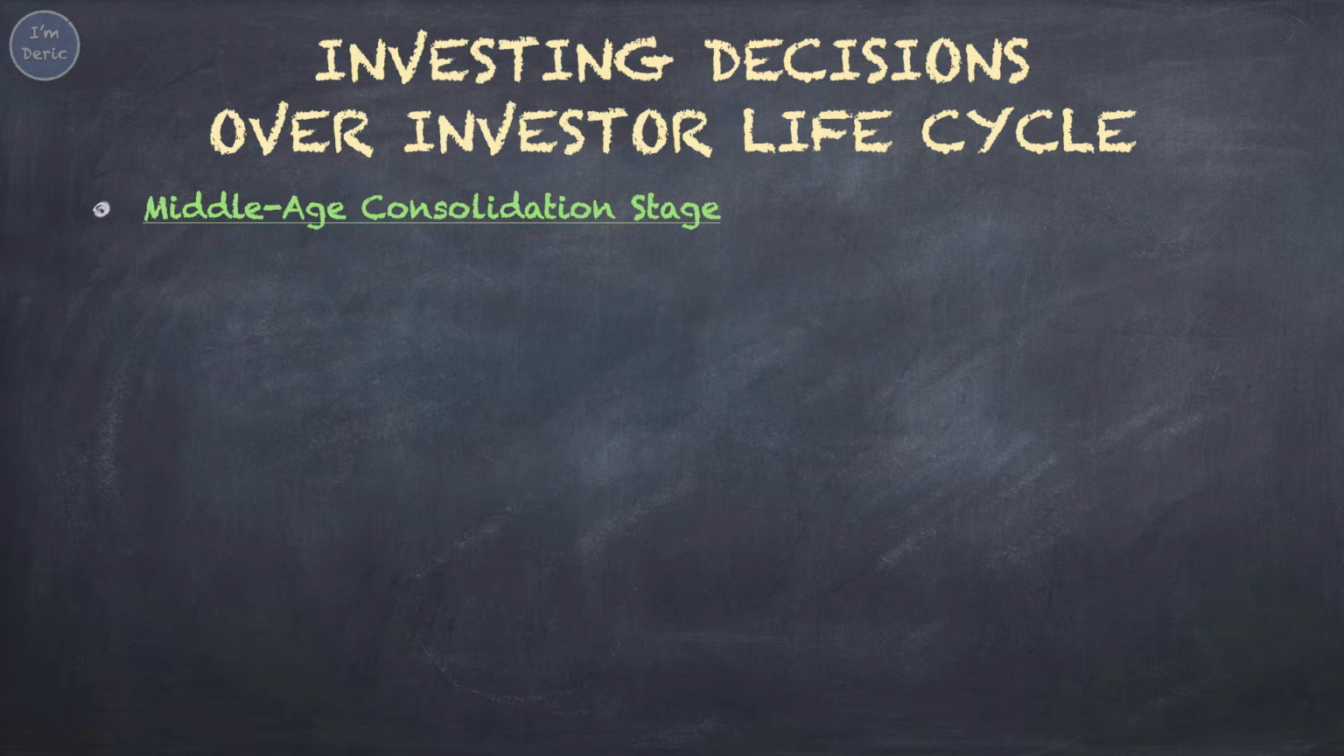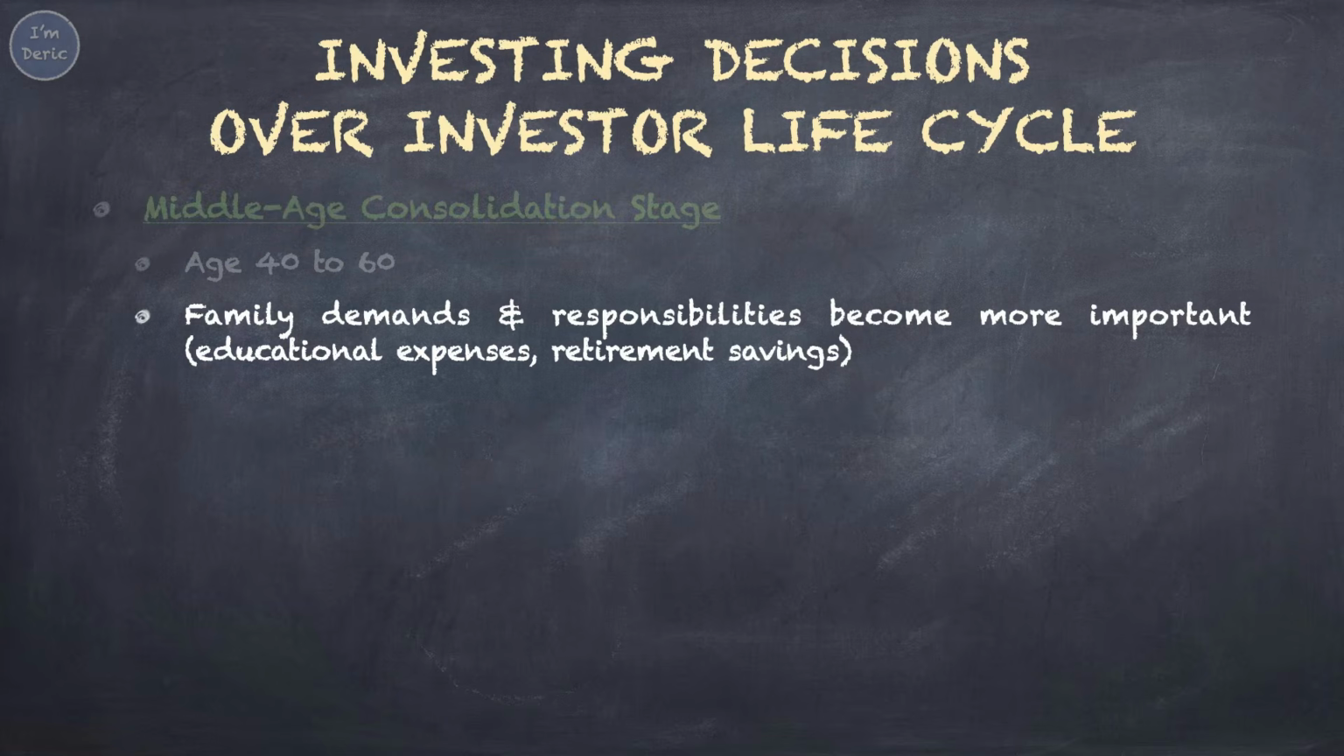As investors approach the middle-age consolidation stage of life, which is age 40 to 60, family demands and responsibilities become more important, including educational expenses and retirement savings.